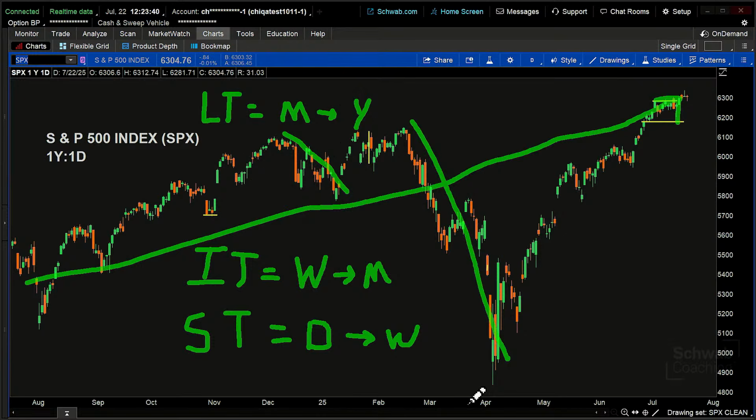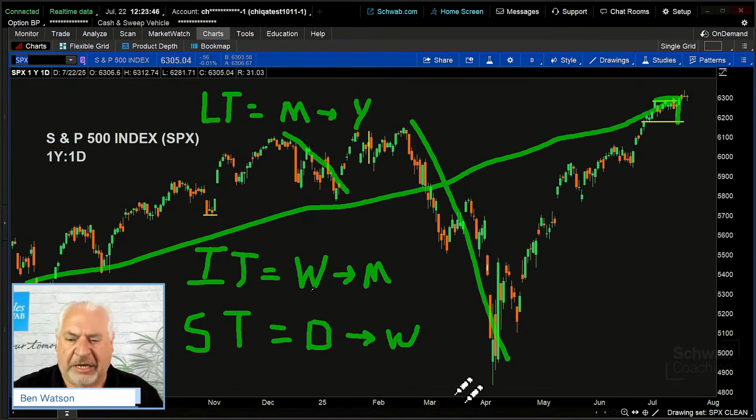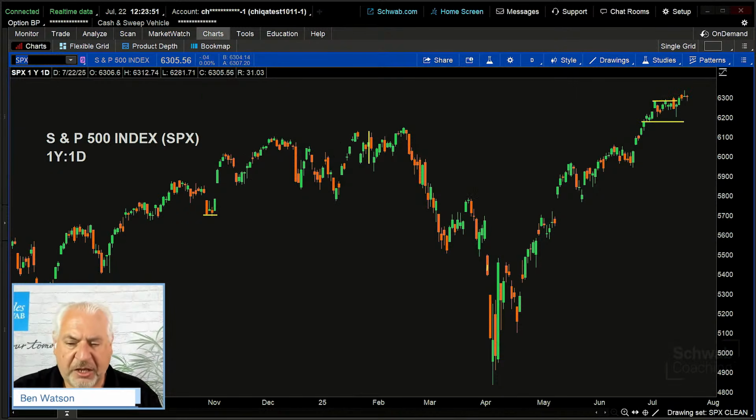So what might be helpful for us in terms of trend identification? Because this has all been discretionarily identified, and I just kind of drew those lines in there. And I ask in the workshop this question: would it be helpful if we had some sort of mechanism, some sort of indicator or tool that would help us to identify these trend directions by time frame?